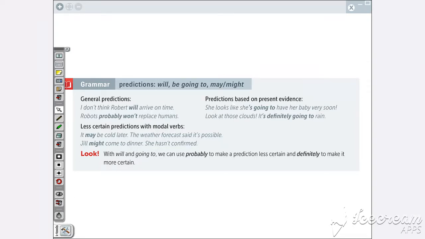So predictions based on the present evidence, we're going to use be going to. In this case, we're going to use verb be, okay? Am, are, and is. So you are going to say, she looks like she's going to have her baby very soon. So the difference between each other is that you can see the will is not necessary